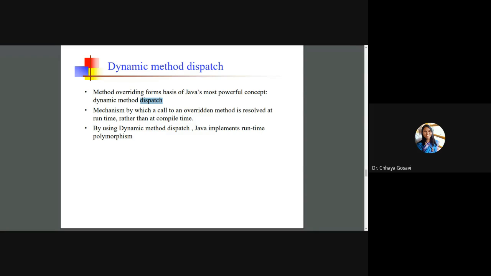This is done at runtime. It is the mechanism by which a call to an overridden method is resolved at runtime rather than compile time. So by this dynamic method dispatch, Java implements runtime polymorphism.